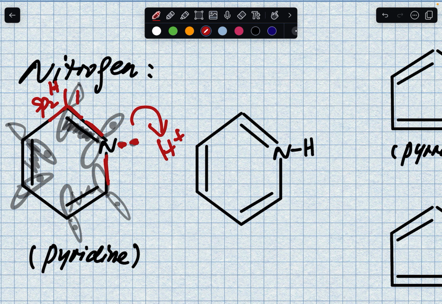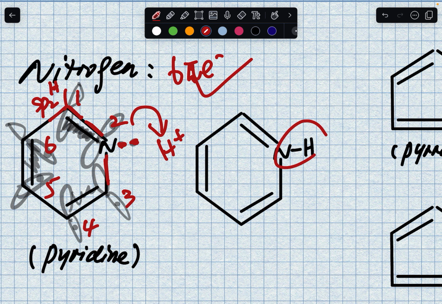So I have 1, 2, 3, 4, 5, 6, okay? 6 pi electrons. That really meets 4n plus 2, and all the other criteria, okay? So this is aromatic. Now let's satisfy pyridine. Let's grab the proton here, okay? So after I grab the proton, it's exactly the same thing.